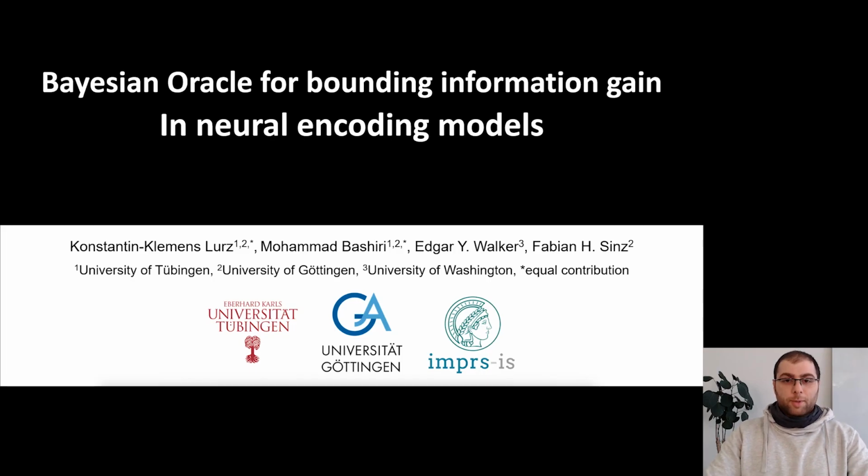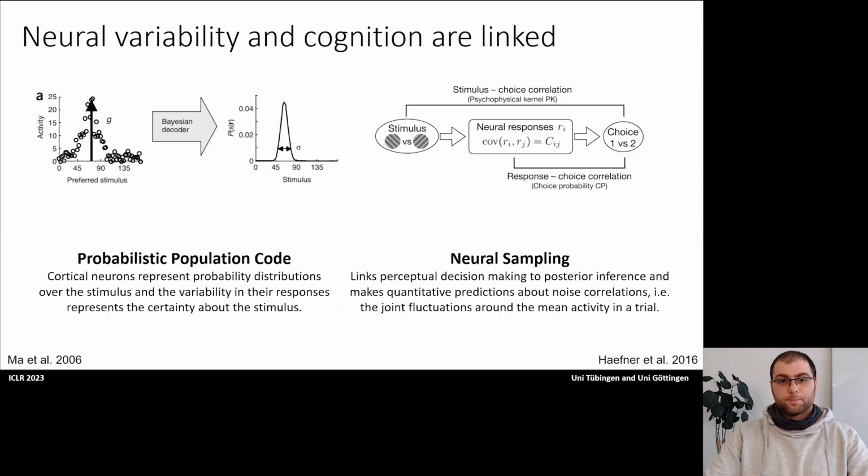Hi, I'm Mohammad, and I would like to briefly talk about our recent work, which is about evaluating neural encoding models using information gain. I will talk about the challenges we faced while doing this and how we try to address some of the challenges in this work. But before we get into that, let's talk a little bit about why this matters.